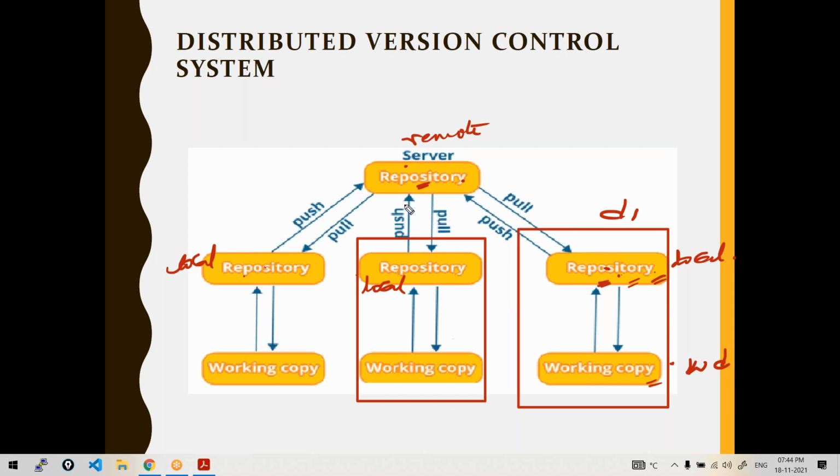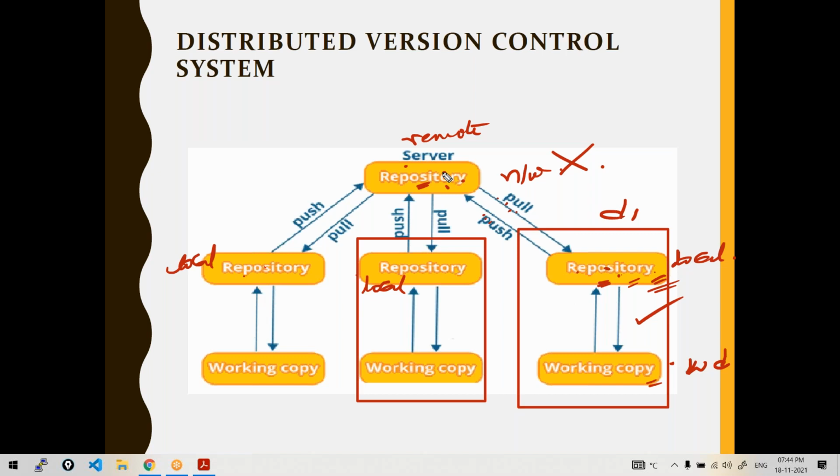If I want to push my changes to remote, only then do we need a network connection. We need a network connection only to pull or push. That's all. Suppose the network is disconnected. We don't have network, but you can still work on your local repository and make the changes. Once the connection is restored, then we can move to remote. Means work is not halted.